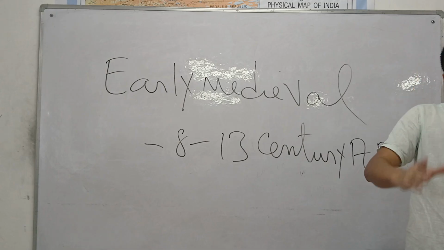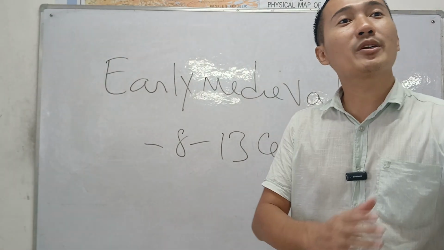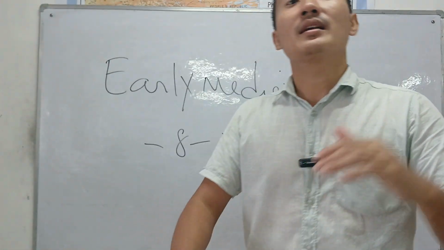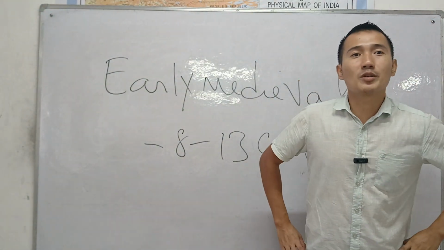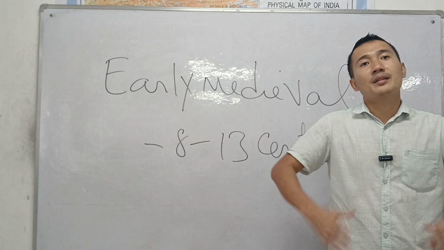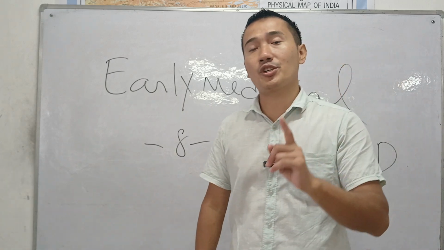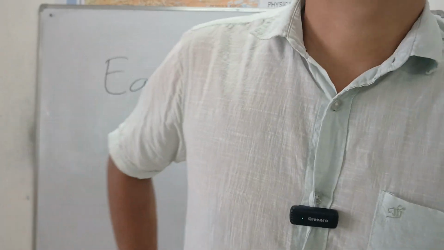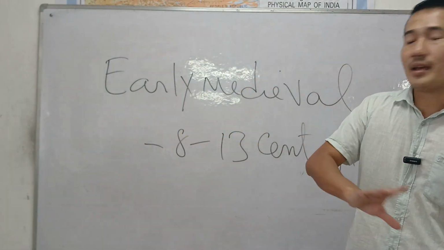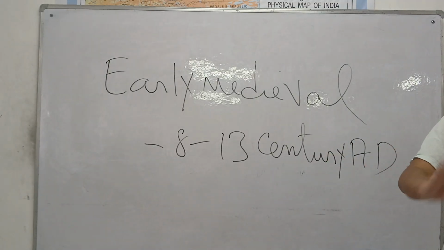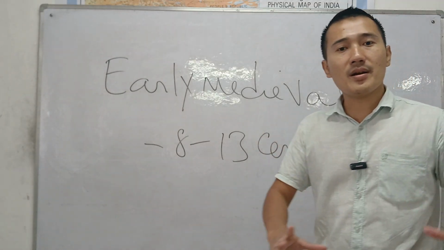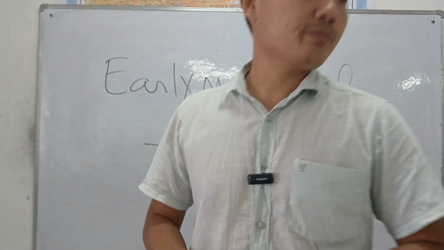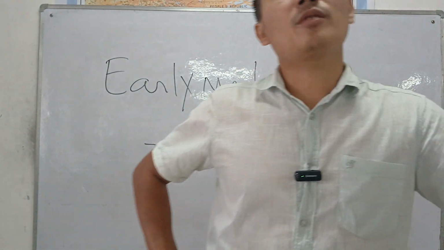Medieval India is all about the coming of the Muslims and how they rule over India. The most important part: 90% of medieval India will be all about the coming of the Muslims, how they capture India and how they rule over India till the coming of the British. So today is a very important topic, and here I will discuss three important topics.